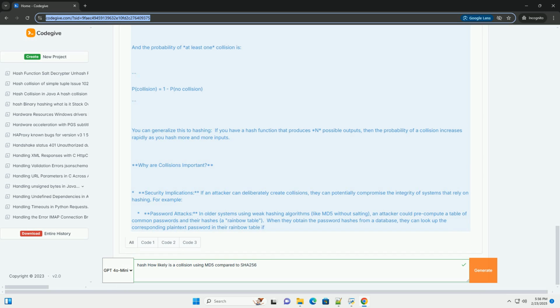Salting passwords. To further protect passwords, you should always use a salt when hashing passwords. A salt is a random string that is added to the password before hashing. This makes it much more difficult for attackers to use pre-computed rainbow tables or other collision attacks to crack passwords, even if the hash function itself is somewhat weak.